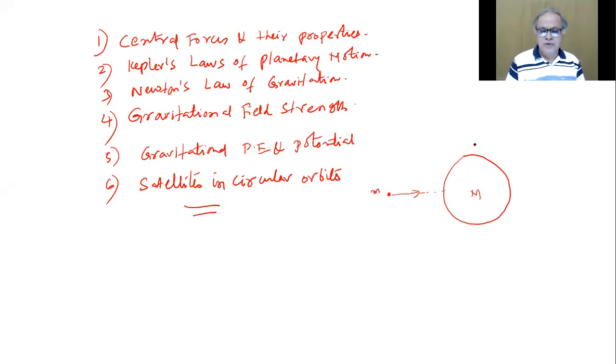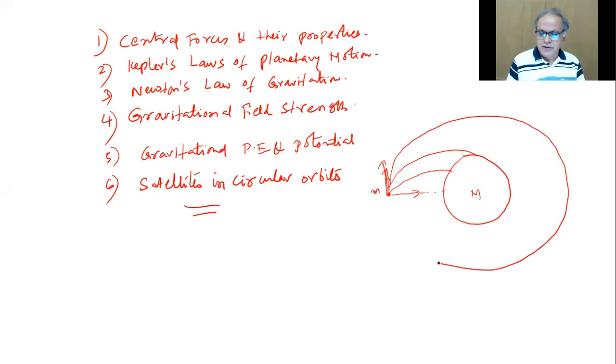So when I said central force motion, what I mean to say specifically in this case is, if I give various velocities to this body, it keeps moving like that. With increasing velocities, somewhere it goes in a circular orbit, and later it goes in elliptical orbit, later it goes in a parabolic orbit, later it goes in a hyperbolic orbit.